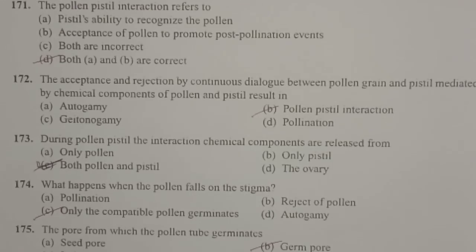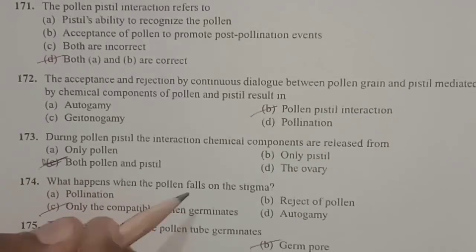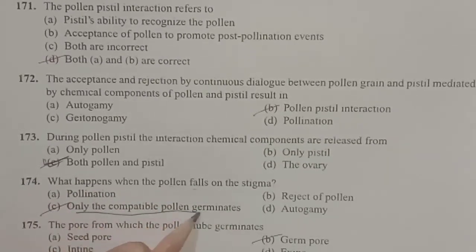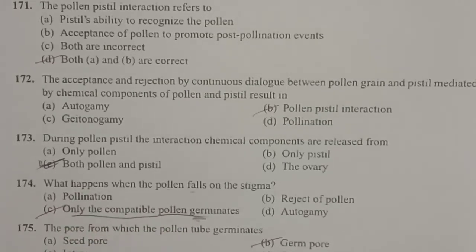Next, what happens when the pollen falls on the stigma? So what happens when the pollen falls on the stigma? If they are compatible, the pollen grains will germinate, otherwise they cannot germinate. If the pollen grains fall on the stigma, only the compatible pollen grains germinate.